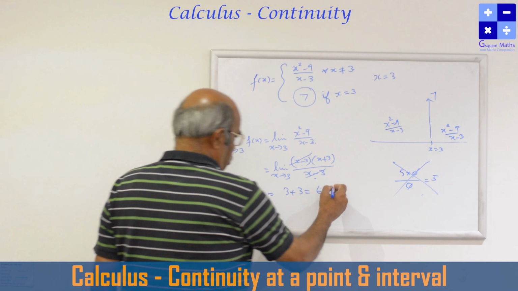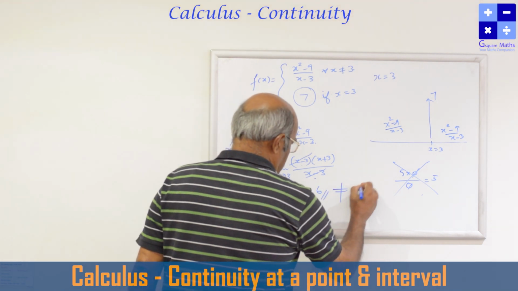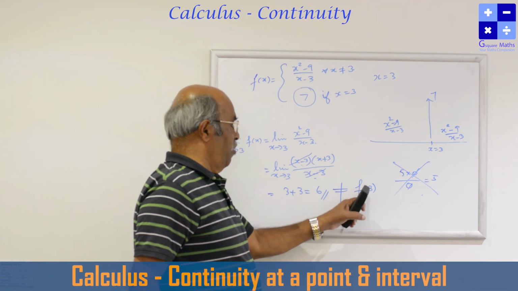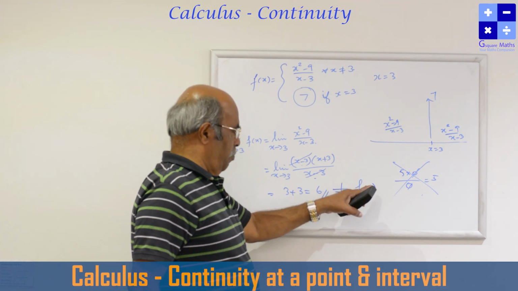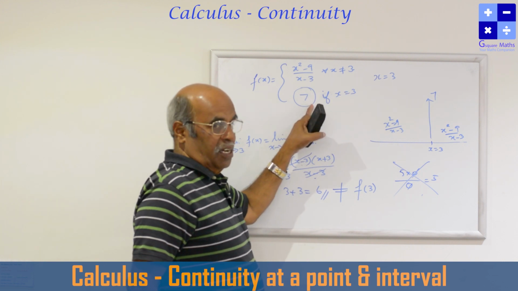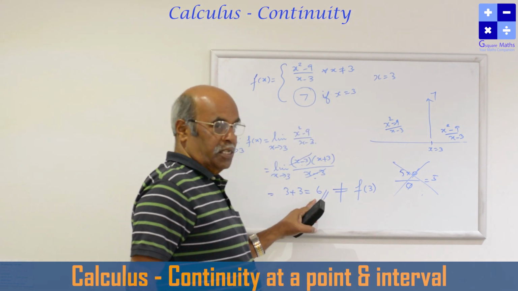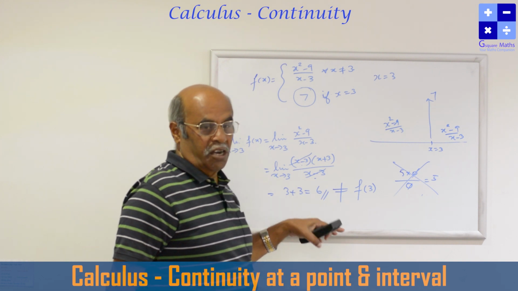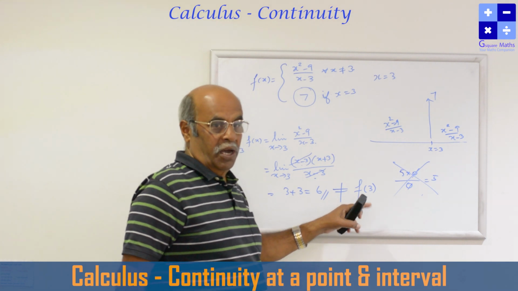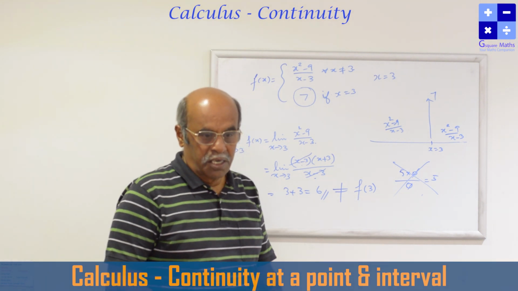The limit value is not equal to f of 3, because the function value at x equal to 3 is defined as 7, the limit value is coming as 6, and hence they are not equal. So the limit value is not equal to the function value and hence the function is discontinuous.